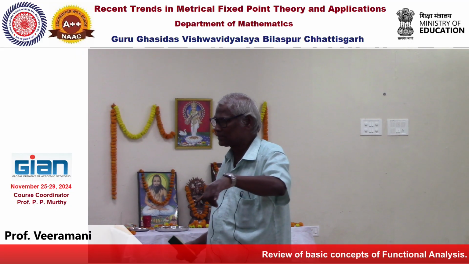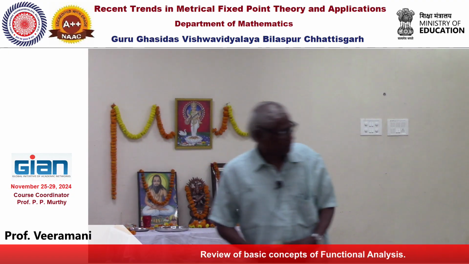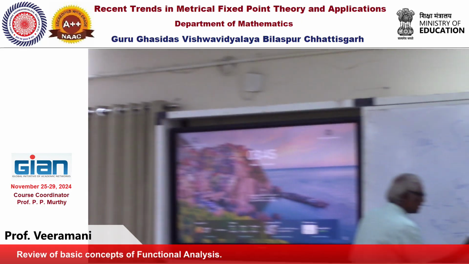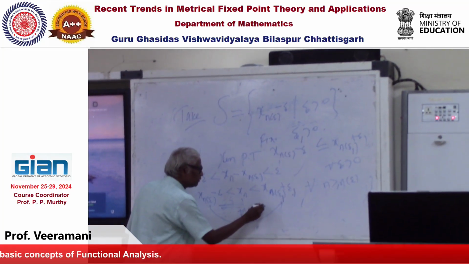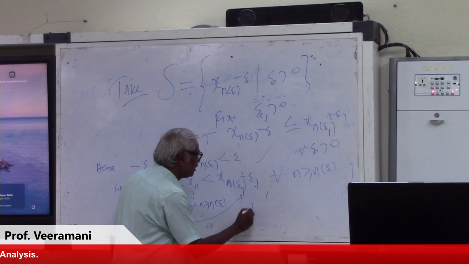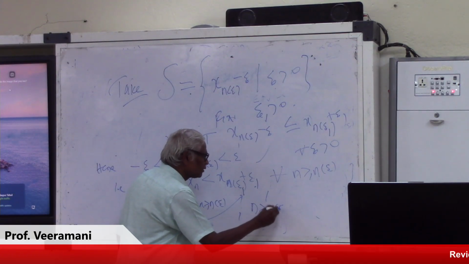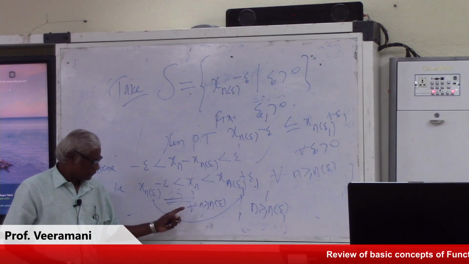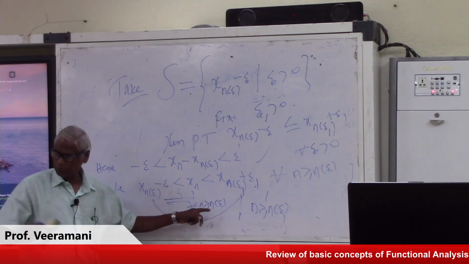Each element is less than or equal to, see, first will be this condition, when this will be true, whenever n is greater than or equal to n of epsilon. This will be true for all n greater than or equal to, at a time you fix one epsilon but arbitrary.